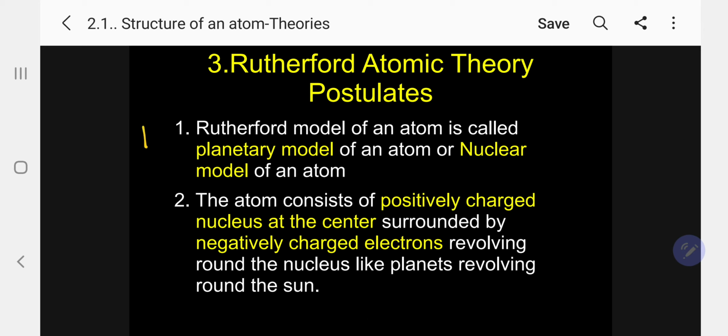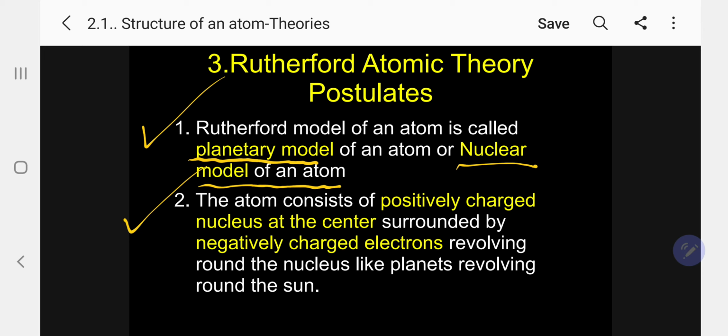First, the postulates of Rutherford's atomic theory. The Rutherford model of the atom is called the planetary model or nuclear model. Why is it called a nuclear model? Because the nucleus had already been discovered. It is at the center, so it is a nuclear model. And electrons are revolving around the nucleus like planets. That's why it is a planetary model.